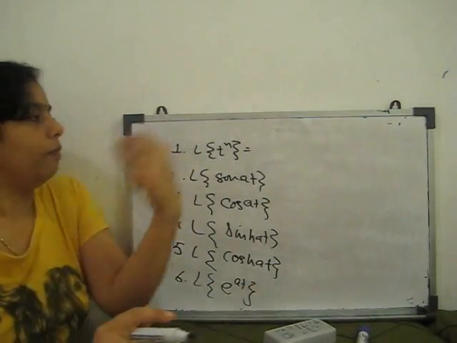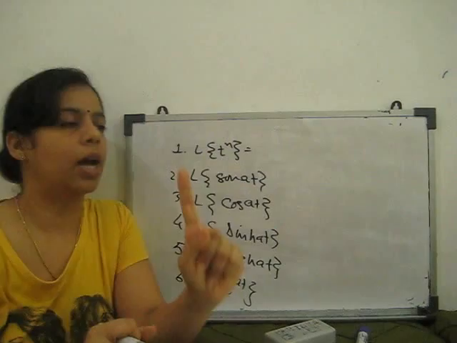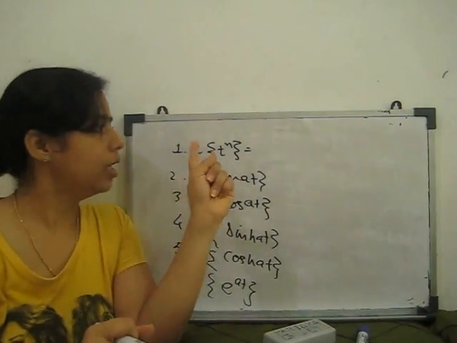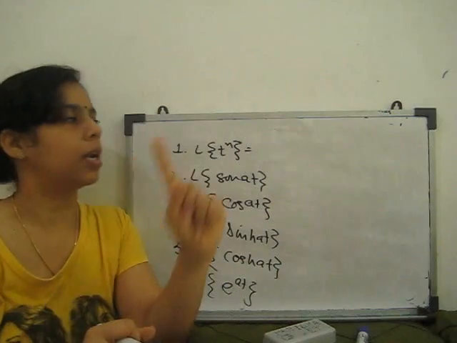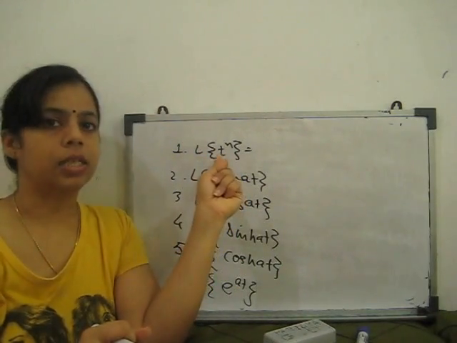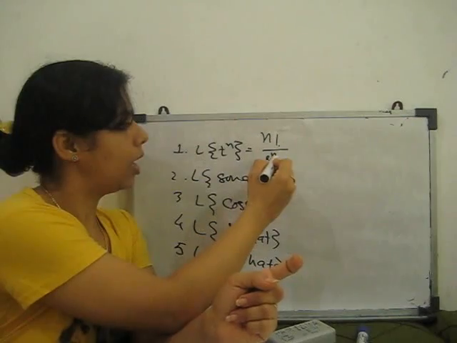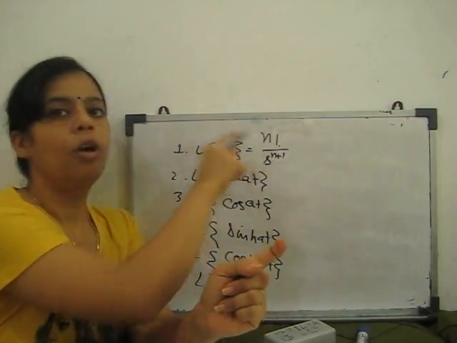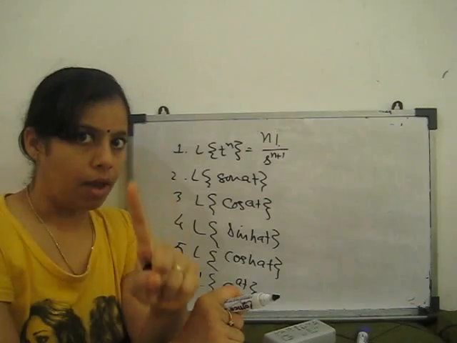Clear? So if I say Laplace transform of constant, Laplace transform of 1, that is t to the power 0, and t to the power 0 is 1. So we can find it with this formula for t to the power n, that is factorial n upon s to the power n plus 1. If n is 0, factorial 0 is 1, so 1 by s.